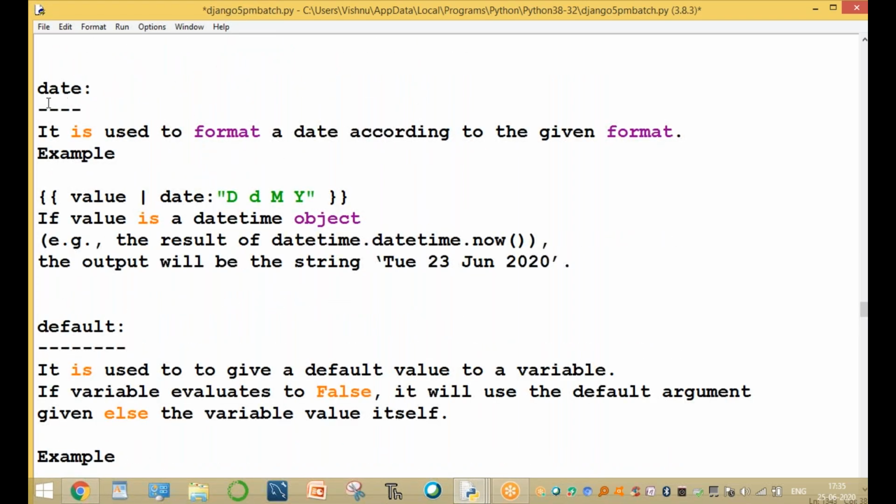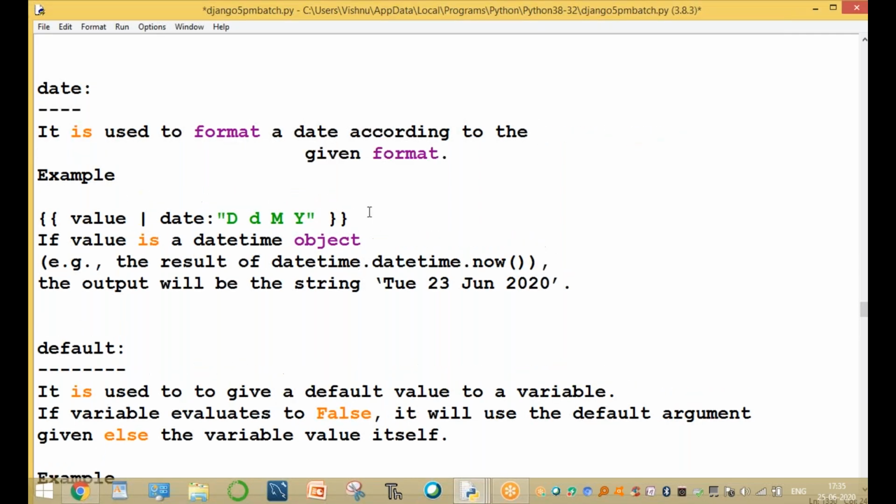The next one is another filter, the date format. It is used to format a date according to the given format. For example, the date value, then colon, then the date format. Today's date is, for example, Thursday, 25th June 2020.